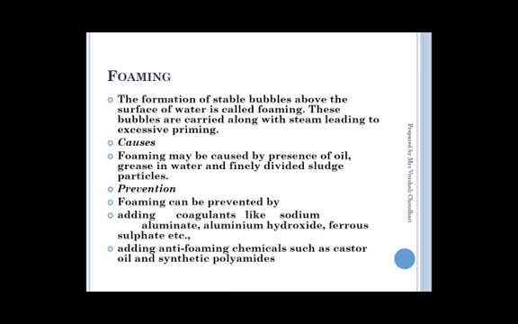What is foaming? The formation of stable bubbles above the surface of water is called foaming. These bubbles are carried along with the steam, leading to excessive priming. Foaming may be caused by the presence of oils, grease in the water and the presence of sludge particles. It is prevented by adding a coagulant like sodium aluminate, aluminum hydroxide, ferrous sulfate, or adding anti-foaming chemicals such as castor oil and synthetic polyamide.